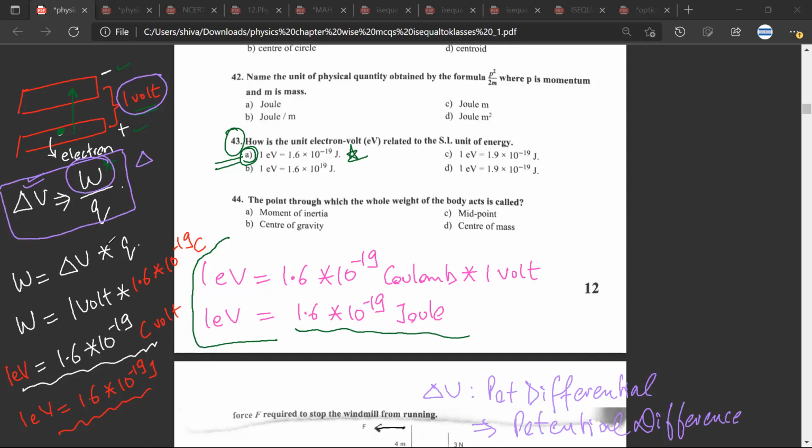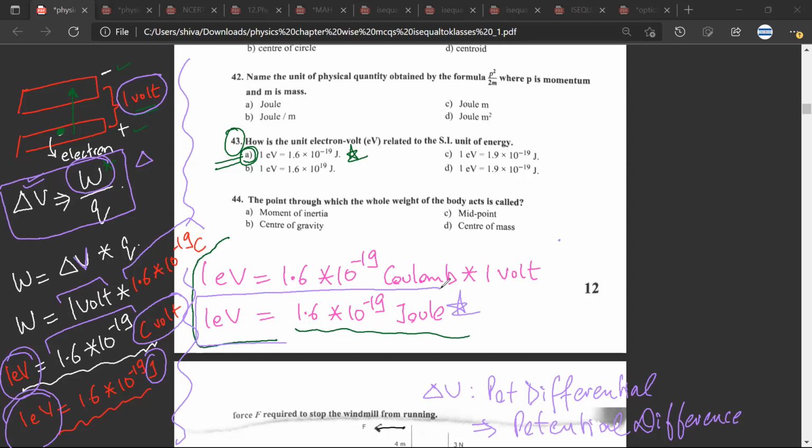So work done is equal to delta V into Q. The potential difference is 1 volt. The charge on the electron is 1.6 into 10 raised to minus 19 coulomb. Any doubt? All right, sir. So this would be 1.6 into 10 raised to minus 19 volt into coulomb. Volt into coulomb is joule. Any doubt? All right, sir. And the amount of work or energy required is 1 electron volt. From all this calculation, this is the result that you derive. Any doubt? All right, sir. You should be very clear about this.